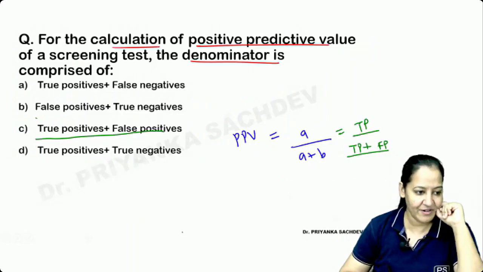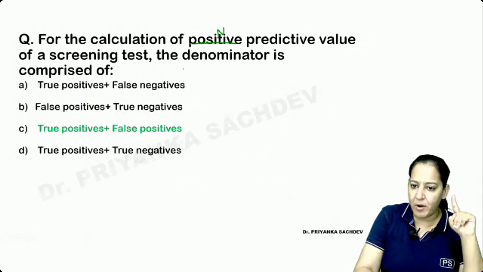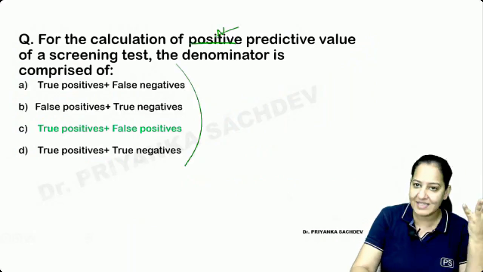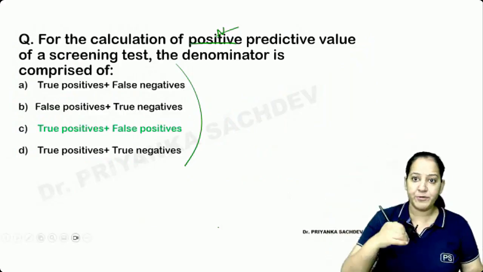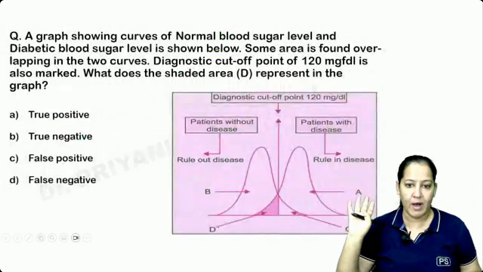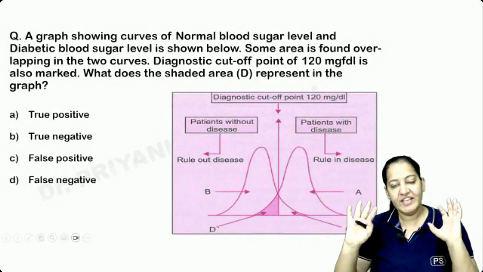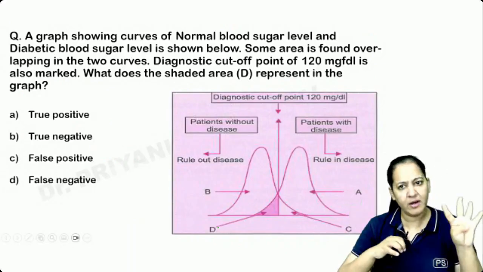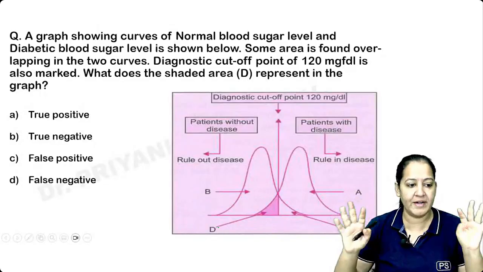Okay, everyone got it. So in this way, I keep on changing the question. If I change positive to negative in this same question, the answer will be something else. For sensitivity something else, for specificity something else. I will change the options 4 times, so 4 answers will be there. The 4 options are: 1 sensitivity, 1 specificity, 1 positive predictive value, 1 negative predictive value. I hope you all got it. Everything shown here is the 4 formulas only. You have to learn ultimately 4 formulas. That's it. The gist of the chapter: the 4 formulas, the 2 by 2 table and the 4 formulas.